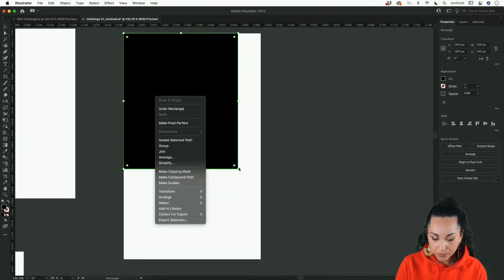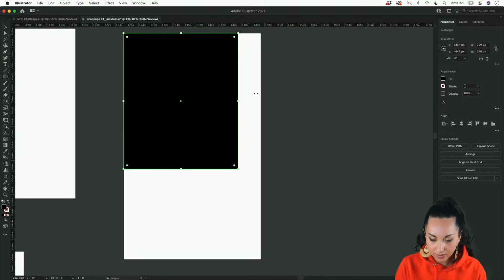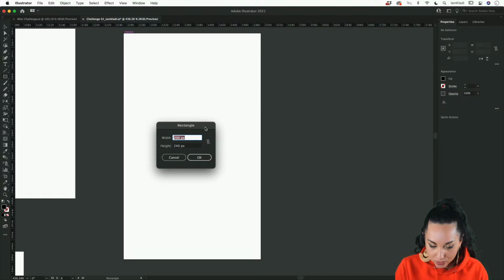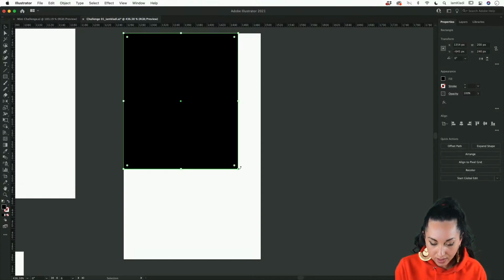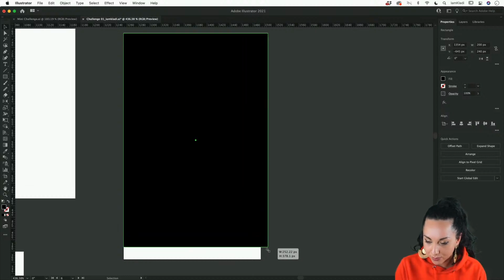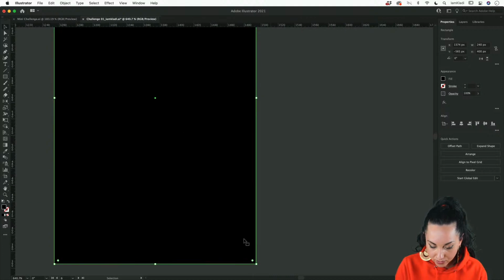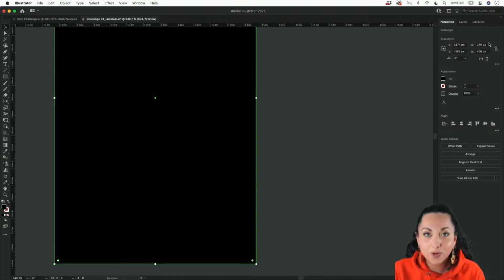Oops, that probably wasn't the right one. Let me see what I've done there. Let's redo this. That was definitely not correct. I wonder what happened there, because that's supposed to be the right size. It looks like this is the correct size, or rather 240 by 400.